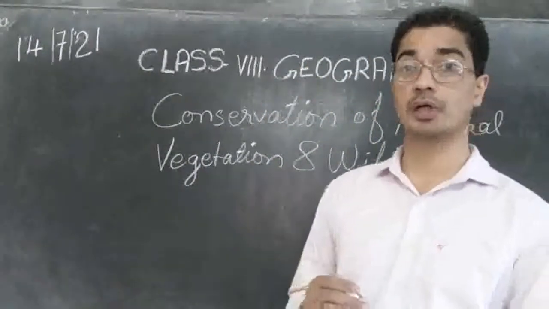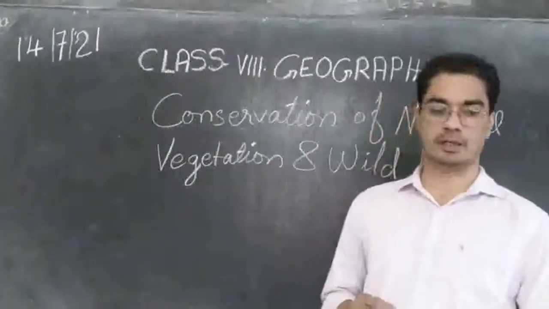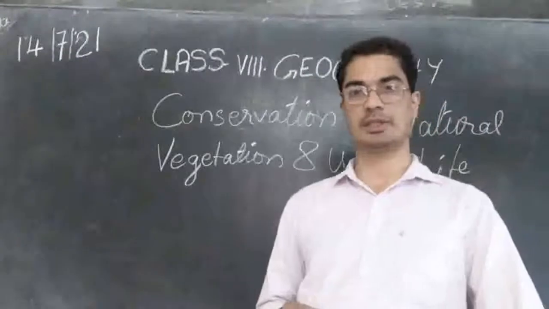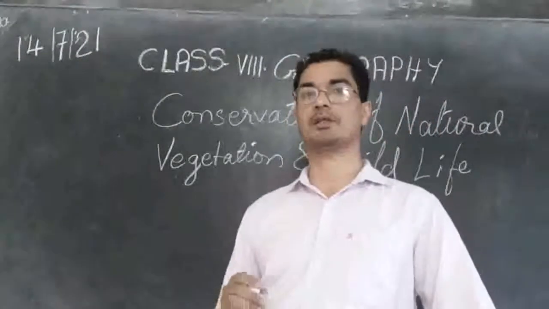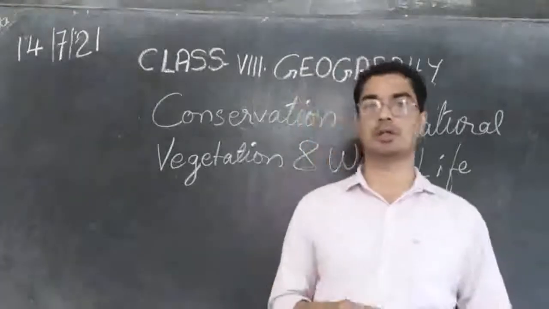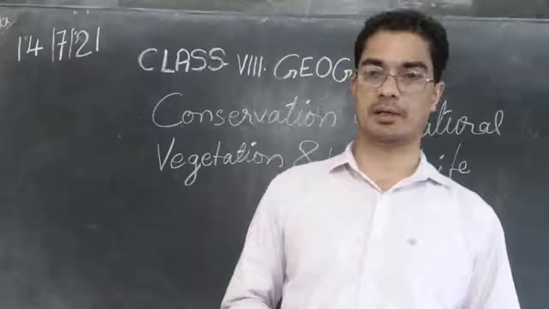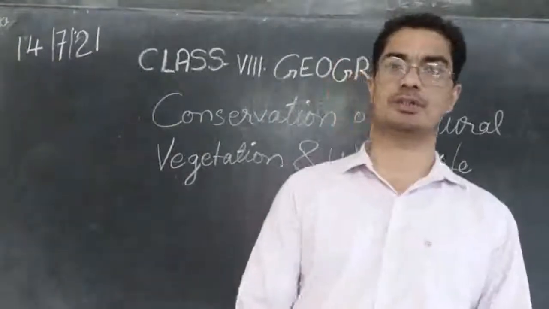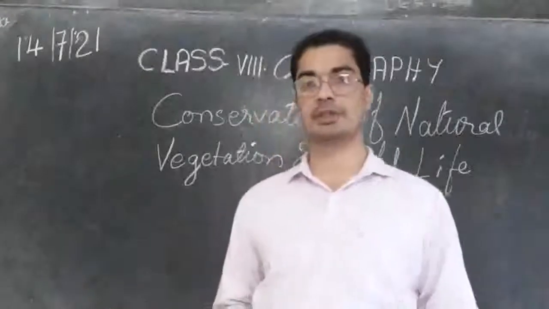It is because of human activities, the deforestation that is taking place, that is one of the responsible factors for destroying natural vegetation and wildlife. Apart from deforestation, there is also soil erosion taking place.